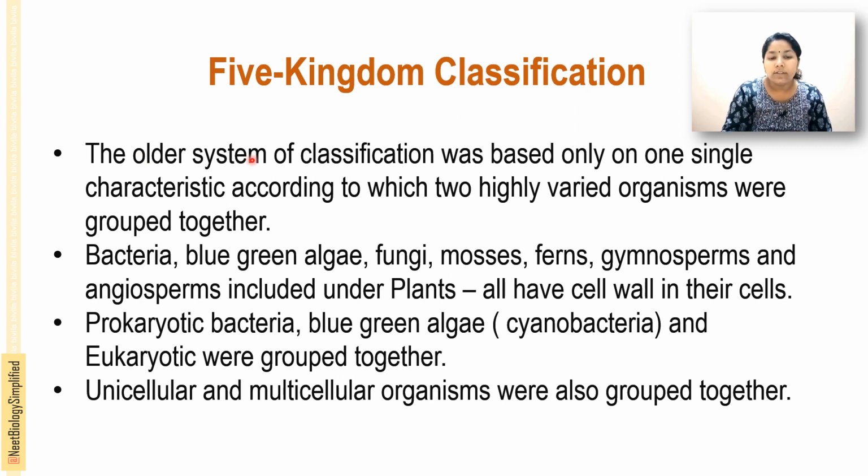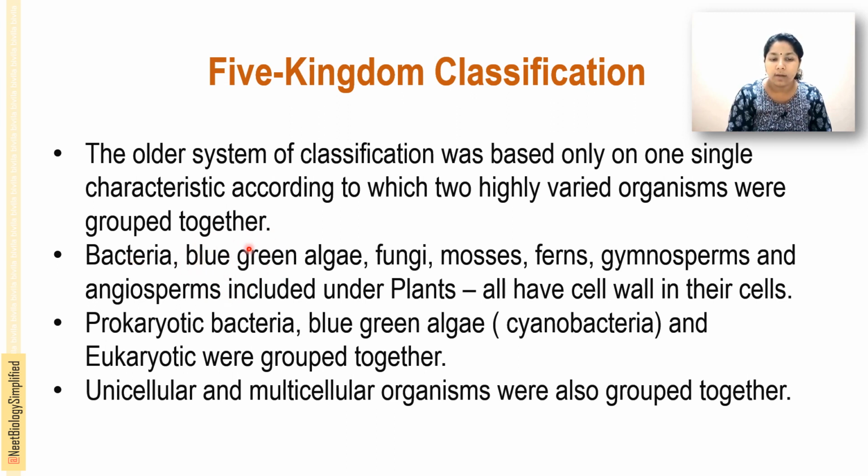And the older systems of classification were mainly based on only a single characteristic, according to which highly varied organisms were grouped together. That is, bacteria, blue-green algae, fungi, mosses, ferns, gymnosperms and angiosperms were included under plants. All these are clubbed together under plants because all have cell walls in their cells. Based on that single characteristic, highly varied organisms were grouped together.